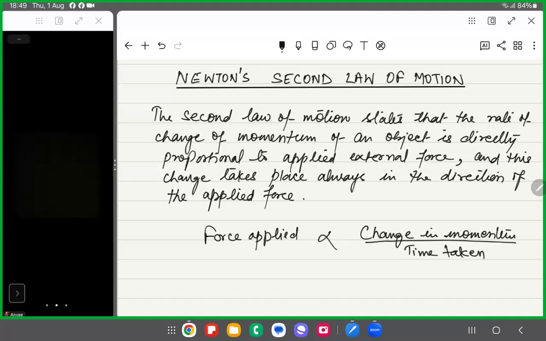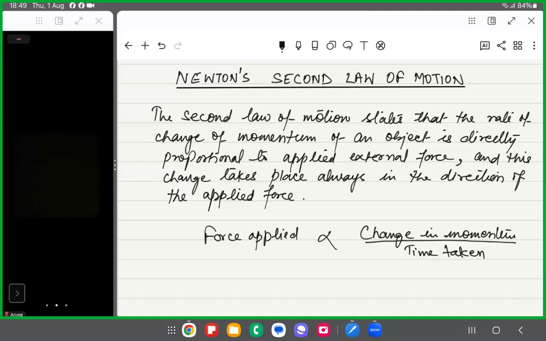Is that clear? Time taken for that change. It means that when a bigger force is applied on a body, its momentum changes at a faster rate and takes less time, and vice versa. If less force is applied, then its momentum will change in more time. Are you getting that?